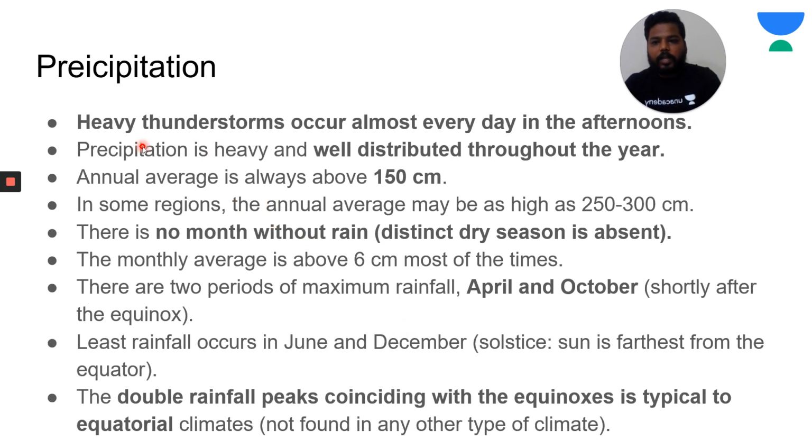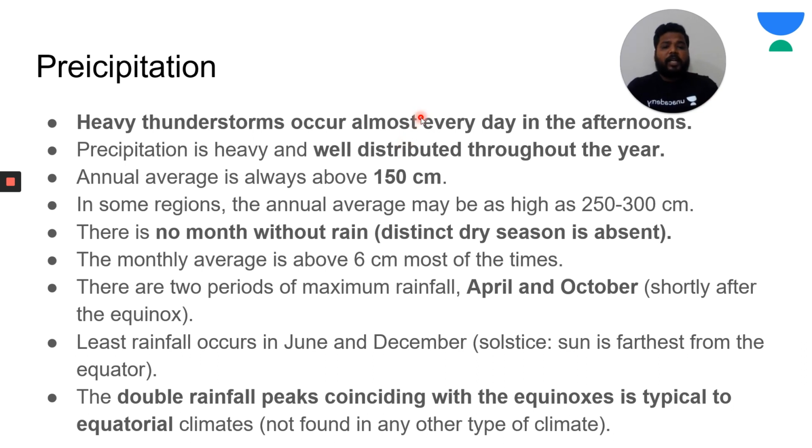And if you could see, heavy thunderstorms, as I have said, precipitation would be high. So daily in the morning, because of the high temperature conditions, we would be experiencing high evaporation, and because of high evaporation, in the afternoons heavy thunderstorms occur. So daily we would be having precipitation. If you could see, almost precipitation is heavy and well distributed throughout the year.